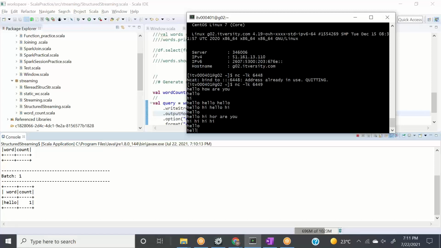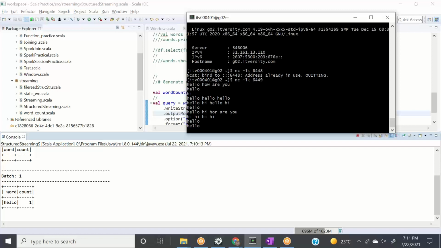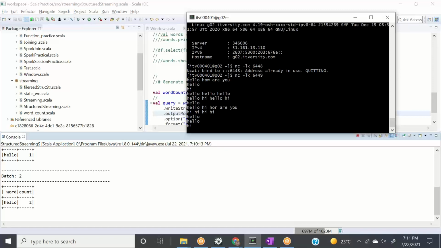Now let's see if I give hello 1 again. Hello again. So what should it give me? Since this is update mode, it will update the data hello 1. Now if I give hi here, it will say hello 2 and hi 1. Okay, this is what I want to prove, right?